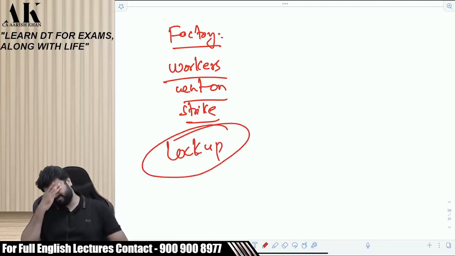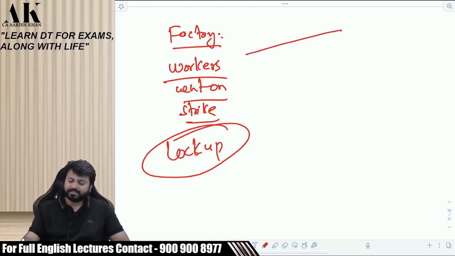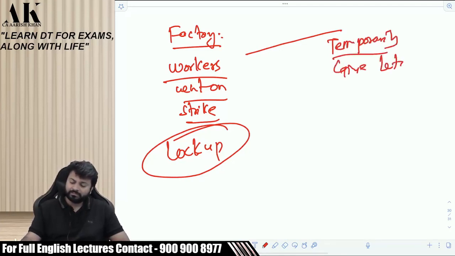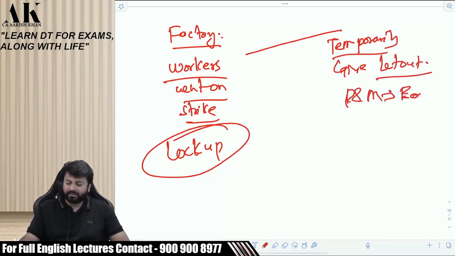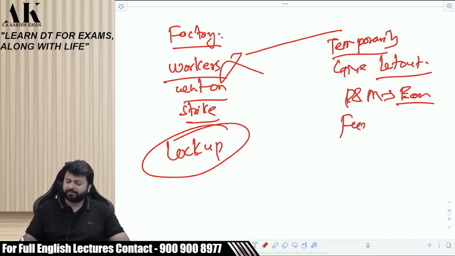Now the owner is thinking that my plant and machineries are getting rusted over there, right? My furniture is getting destroyed, being idle, right? So what he thought, let us temporarily let out the plant and machinery for some time at least. At least I'll earn something out of it. If the workers are on strike, I'm not able to do my business. So he let out the plant and machinery and the furniture to someone for some time, on a temporary basis. And obviously he earned some income.